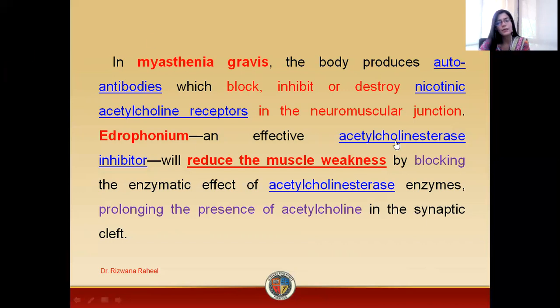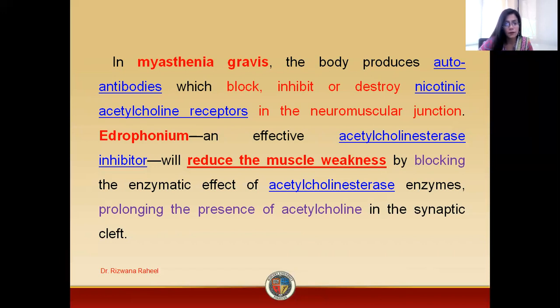Edrophonium, as we know, is an acetylcholinesterase inhibitor. It will block the enzyme. As a result, there will be an increased level of acetylcholine at the synaptic space. So what is going on? This increased level of acetylcholine will try to attach itself to the nicotinic receptor. Now this acetylcholine will try to improve the muscle strength. So by improvement of the muscle strength, one may diagnose that the patient was suffering from myasthenia gravis.